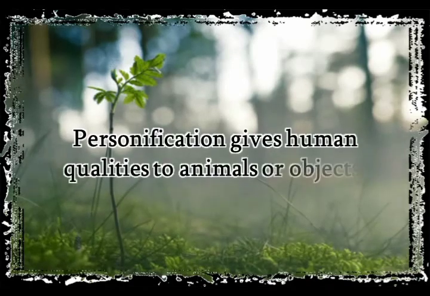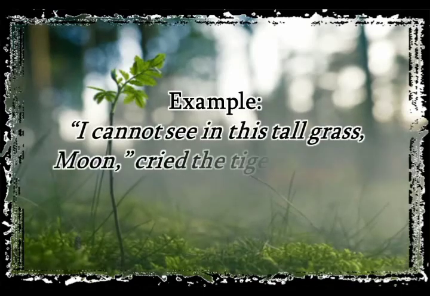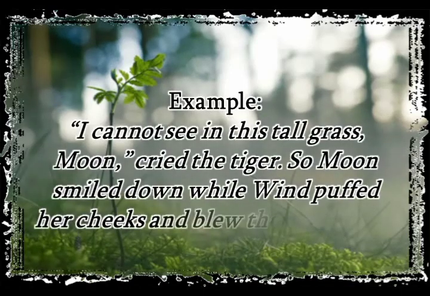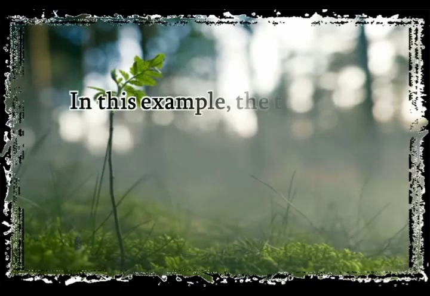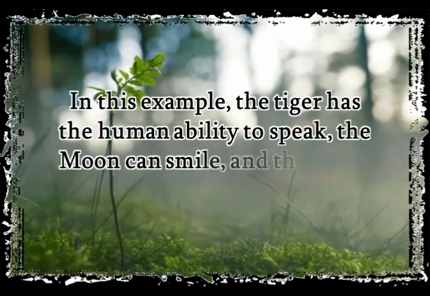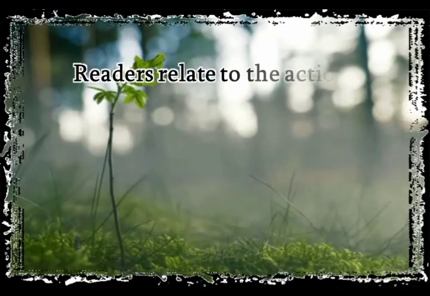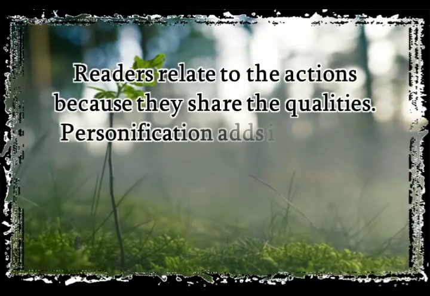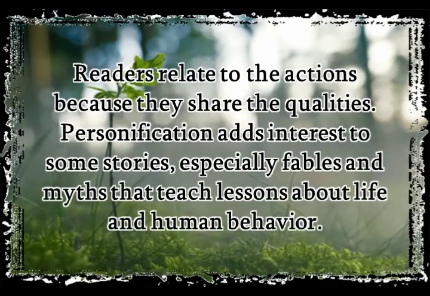Personification gives human qualities to animals or objects. Example: "I cannot see in this tall grass. Moon," cried the tiger. So Moon smiled down, while wind puffed her cheeks and blew the grass aside. In this example, the tiger has the human ability to speak, the moon can smile, and the wind has human-like cheeks and a mouth. Readers relate to the actions because they share the qualities. Personification adds interest to some stories, especially fables and myths, that teach lessons about life and human behavior.